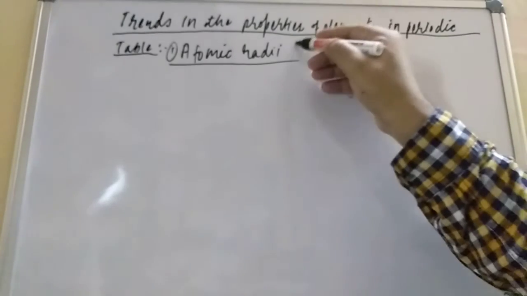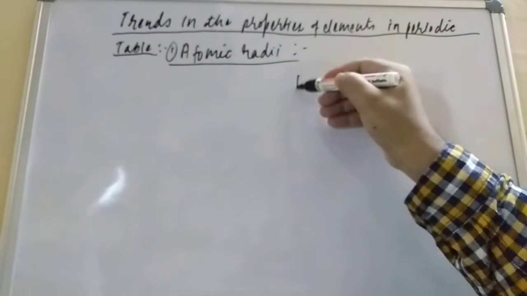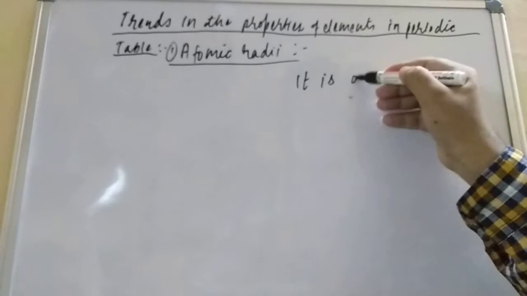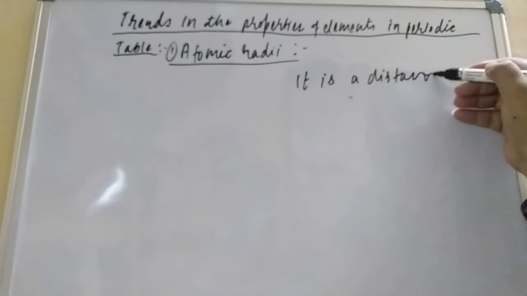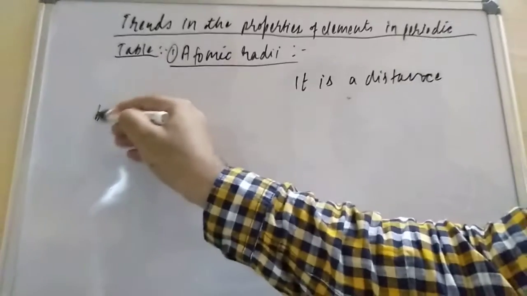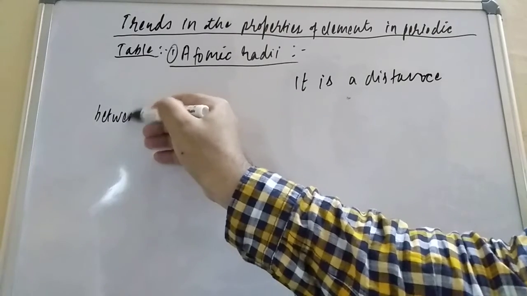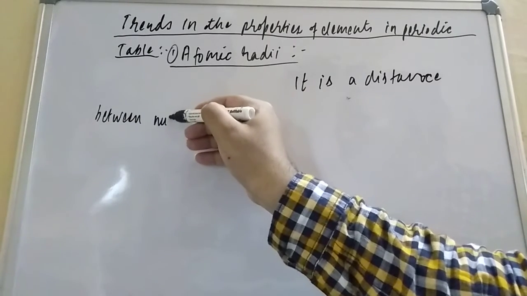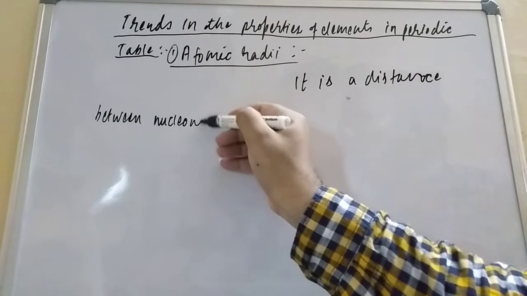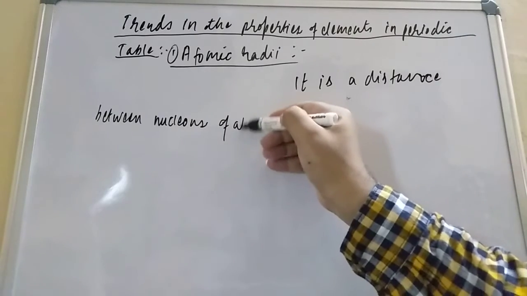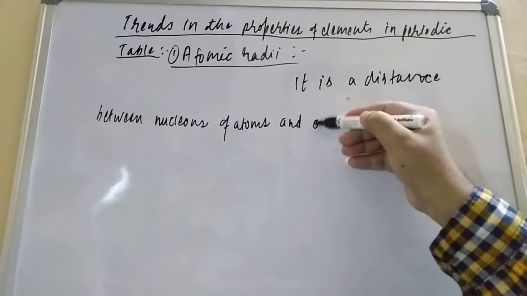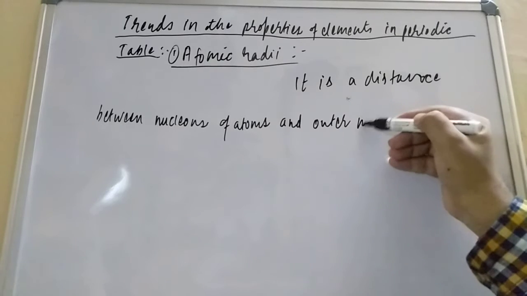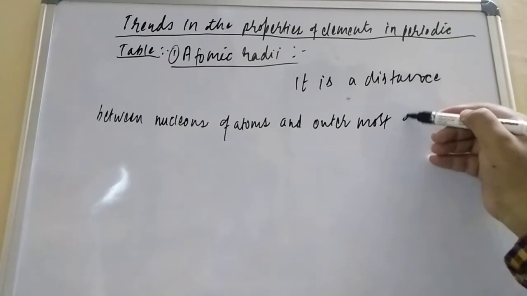Atomic radii is the distance between the nucleus of the atom and the outermost electron.